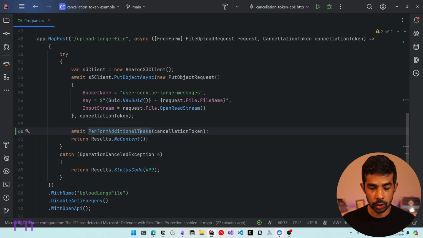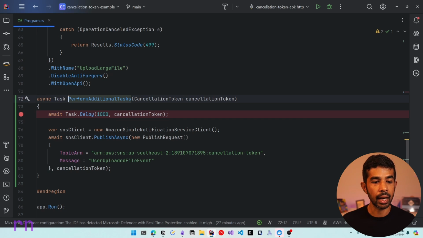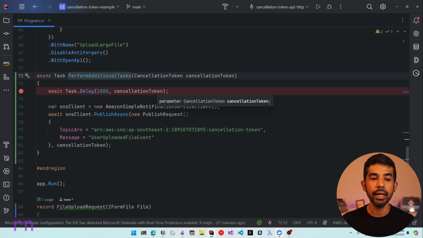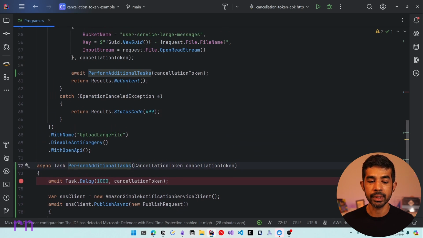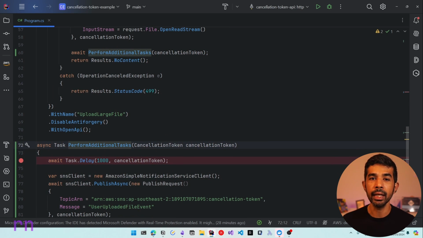Let's navigate into that function. This is simply doing a Task.Delay of 1 second, and it's publishing an event into Amazon SNS. SNS is a simple notification service and is useful for publishing and subscribing to messages. In this case, I've already set up a topic to publish to, and there is a subscriber in there. It doesn't actually matter what service you're using. What matters is that we are performing some additional work right after uploading the file. This could be sending a message to a queue or sending an email, etc.